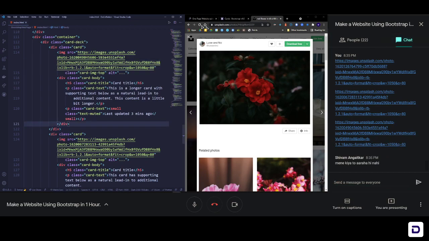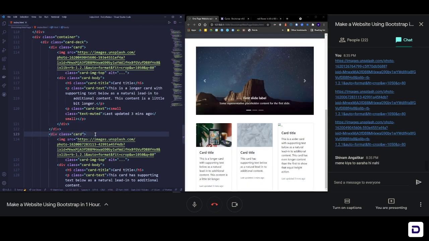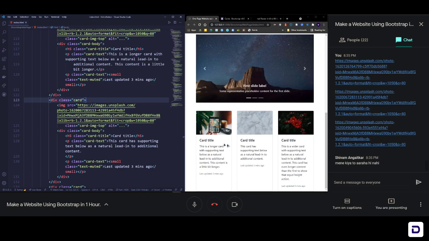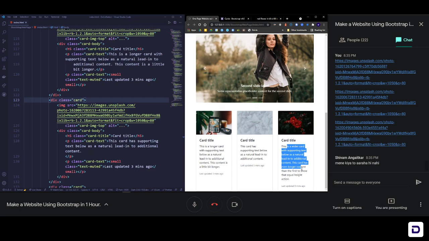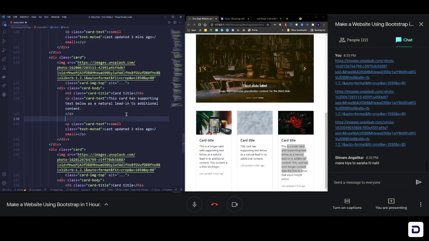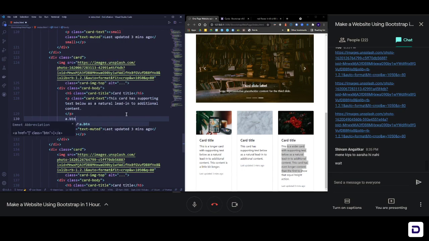Okay. So yeah, we have added the images. Let's have a look at it. So let me save this, and you can see that now we have proper images along with card title, along with card text, and yeah, let's add some buttons also, right? Let's add some buttons. So if you remember how to add buttons, you need a.btn and then dot.